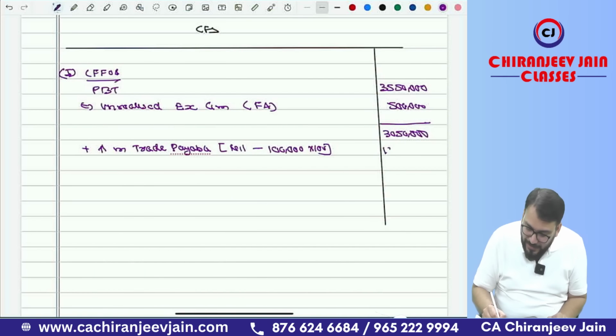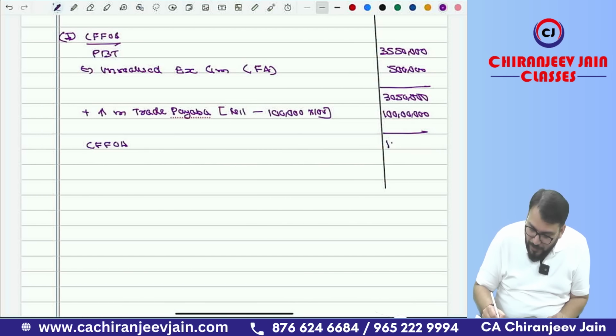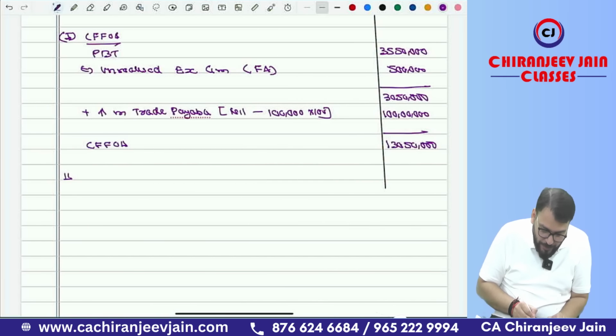We will add the increase in trade payable, 1 crore. So this will be cash flow from operating activities, that is 1 crore 30 lakh 50,000.